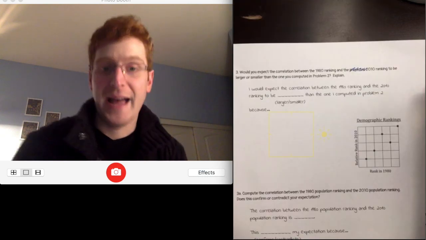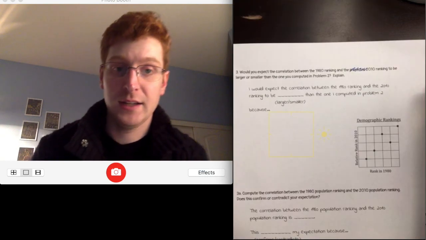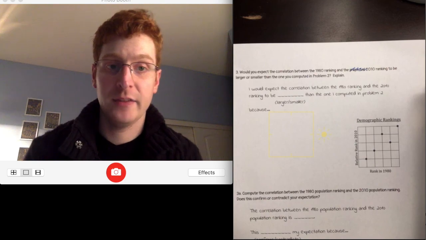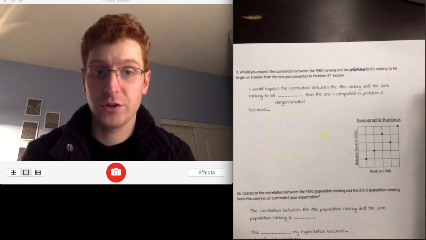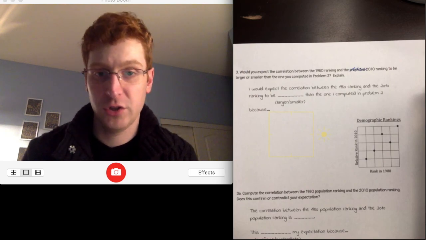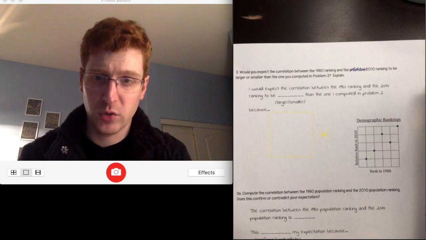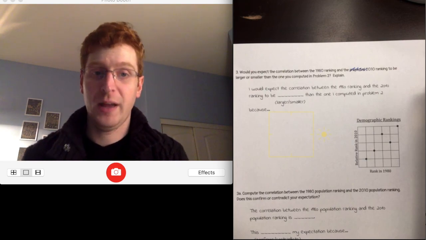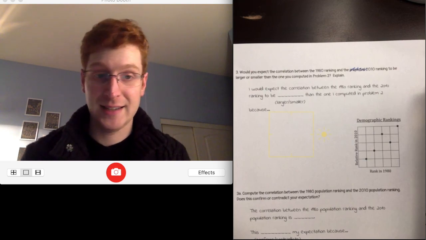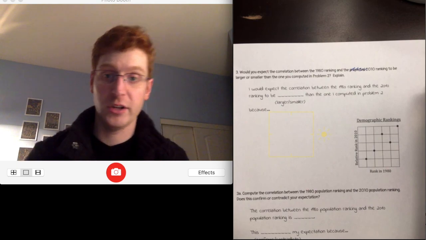Problem 3 asks us, would you expect the 1980 population ranking and the 2010 population ranking correlation to be smaller or larger than the one computed in problem number 2? This one is more of a conceptual question. We're looking at the difference between the populations in 1980 and 2040. We've already looked at those.